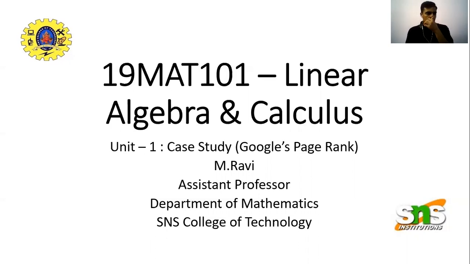Google's first name was Googol. What is a googol? A googol is a number in mathematics. What is 100? 100 is 1 followed by 2 zeros. 1000 is 1 followed by 3 zeros. 1 followed by 5 zeros is called 1 lakh, and so on. A googol is nothing but 1 followed by 100 zeros. Just imagine the number.